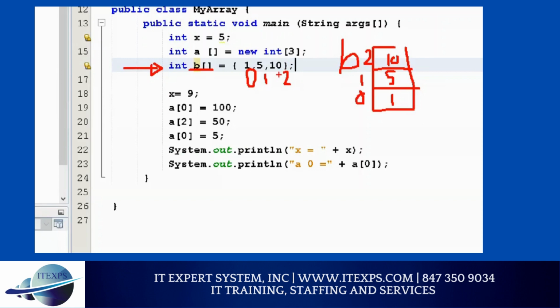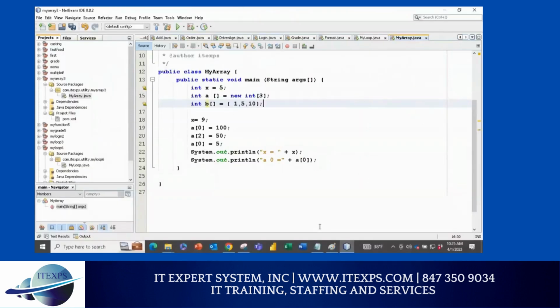Make sense or no? So if I print here, instead of A, let me print B. If I S out, let's say B of 1. If I try to print B of 1 here, what should I get? So here I should be getting 5. Yes or no? So now run it and check it out.